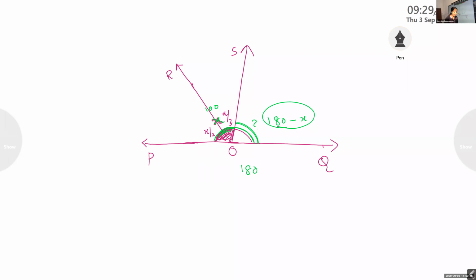And it is again given in the question that there is a ray OT which bisects this angle, this green color angle. Can you see that green color which I shaded? Okay, so there are two angle bisectors. One is OR, that divides the left part of the angle. And there is a ray OT, that green ray, which divides the other part, the right side.